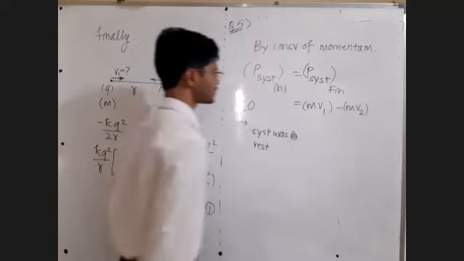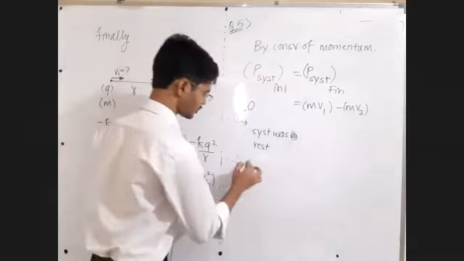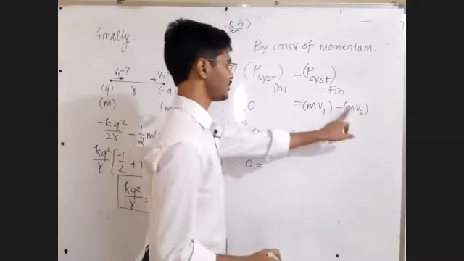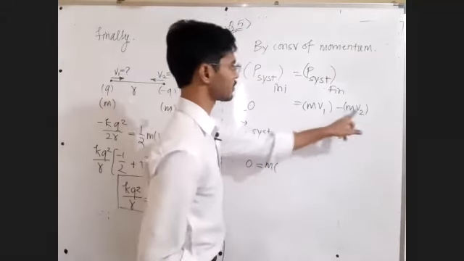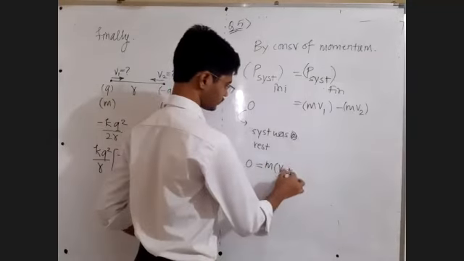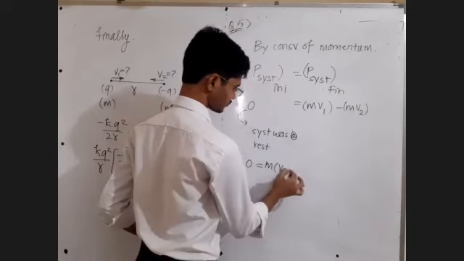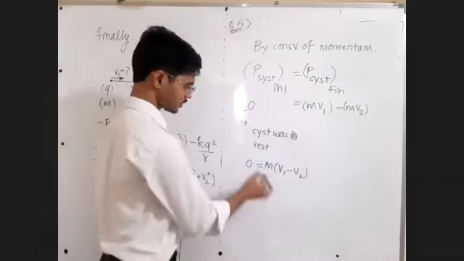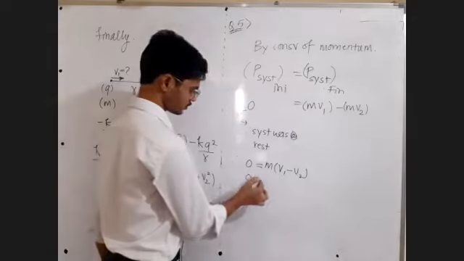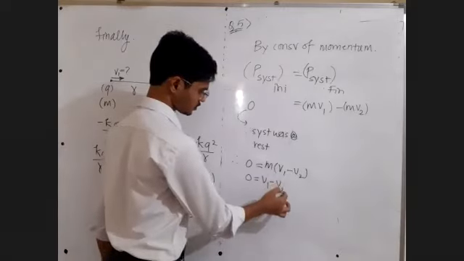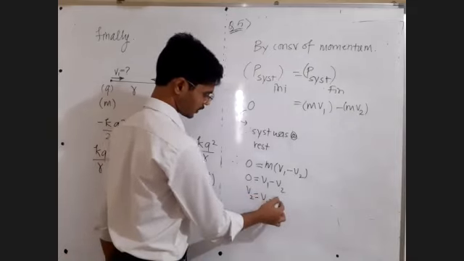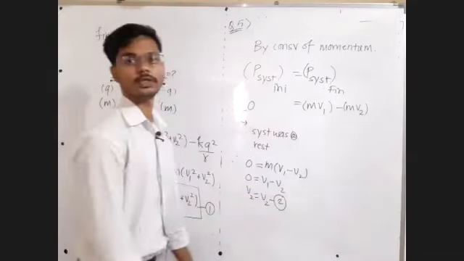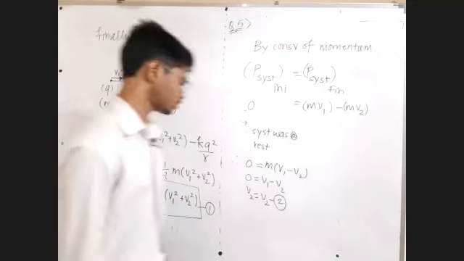Therefore, 0 is equal to, again we can take m common, in the bracket v1 minus v2. This 0 upon m is 0. So v1 and v2 are going to be equal. Now we have two equations and two unknowns. Will you do that?